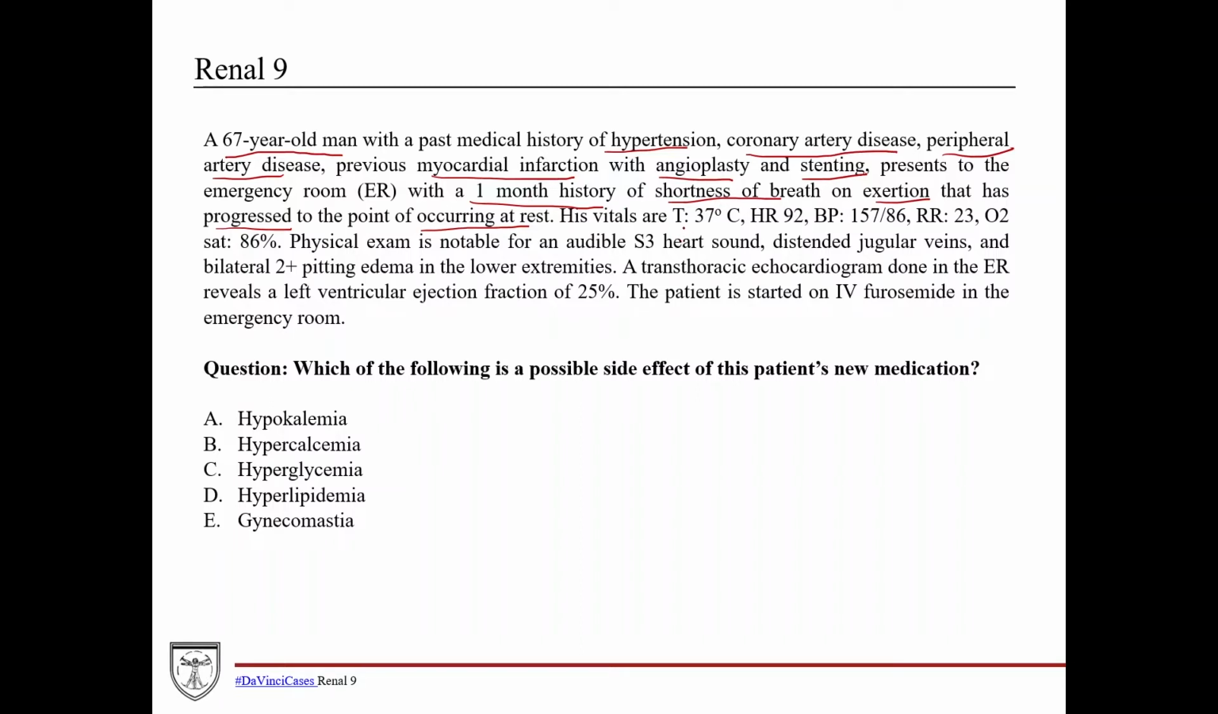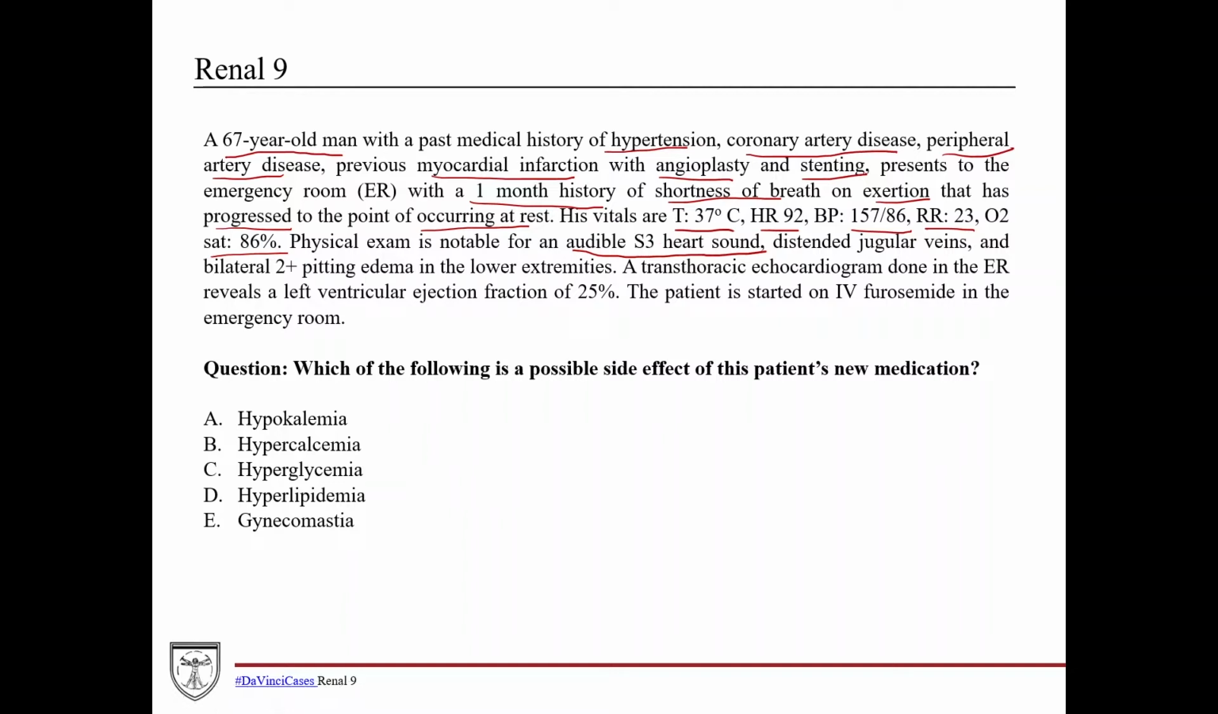His vitals in the emergency room are 37 degrees Celsius, so he's afebrile. Heart rate is 92, so he's definitely tachycardic. Blood pressure is 157/86. Now he has a history of hypertension, so this isn't too surprising. And then his respiration rate is 23, which is a little bit high, and his O2 sat is 86%, so he's definitely hypoxic. So this corresponds to his presenting symptoms and his history here. Shortness of breath, and it's definitely showing he's hypoxic. So this is a guy we've got to get a nasal cannula on and make sure we get him up to over 95.